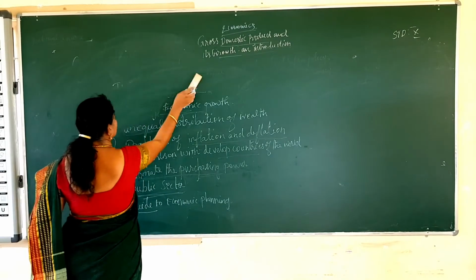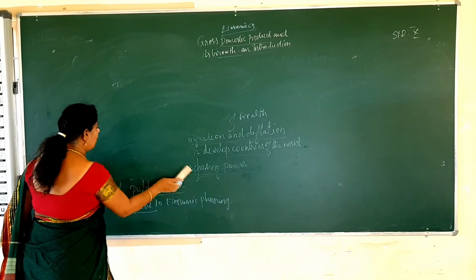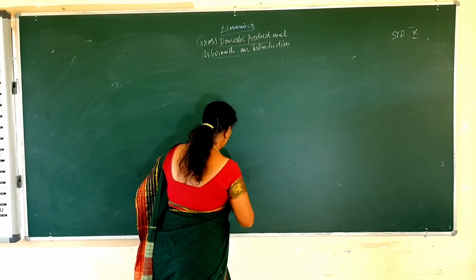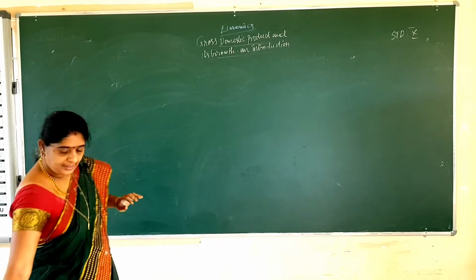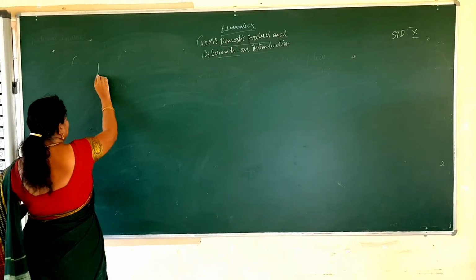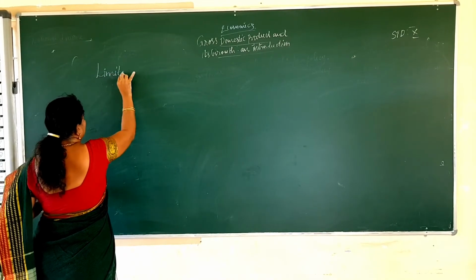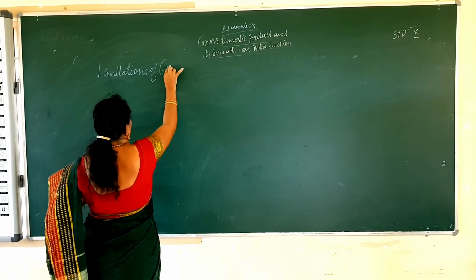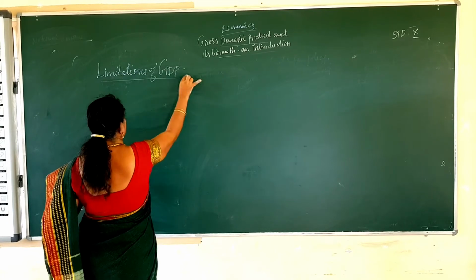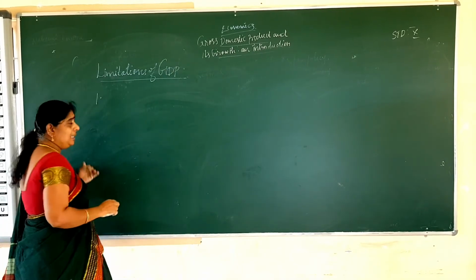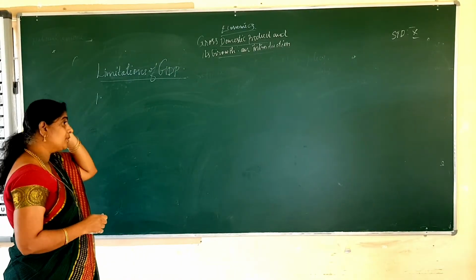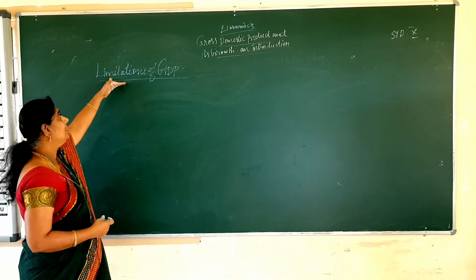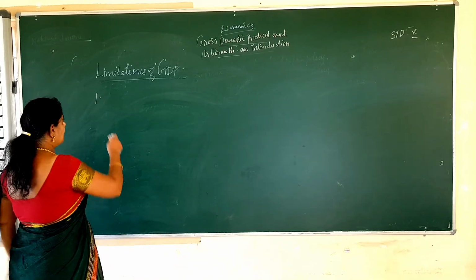Next, we'll see about the limitations of the GDP. Limitations of GDP, gross domestic product. We saw the advantages and importance, and what we can know from it. So what are the disadvantages in this, that is, the limitations.